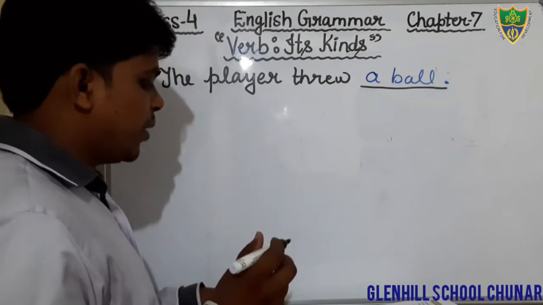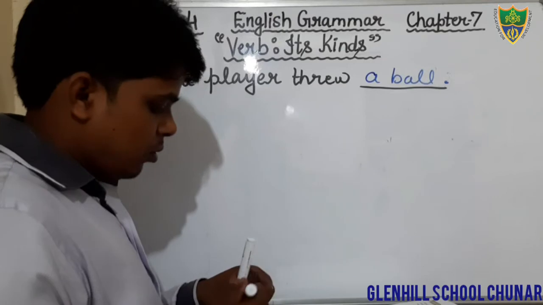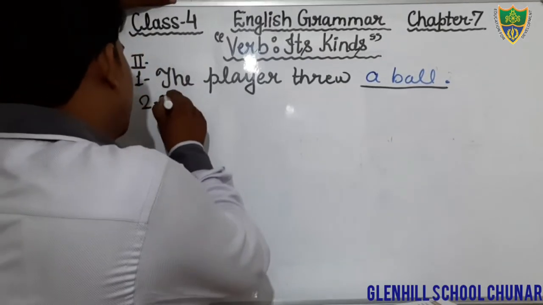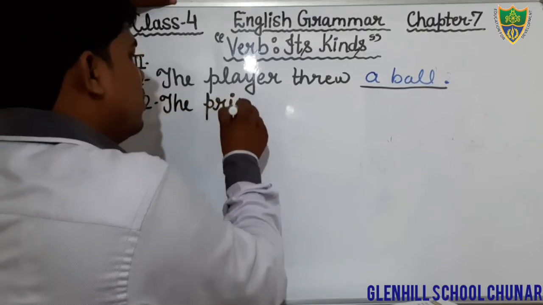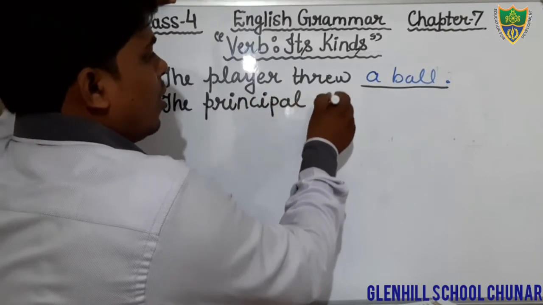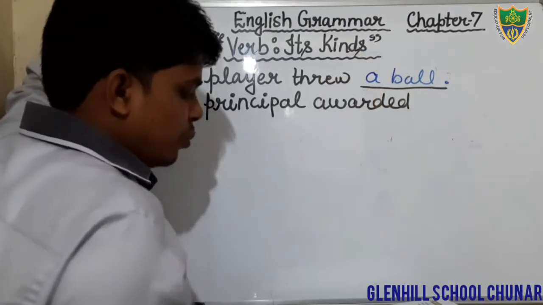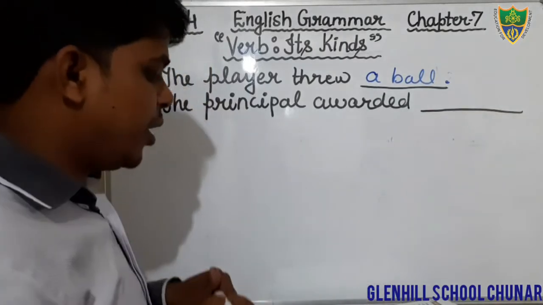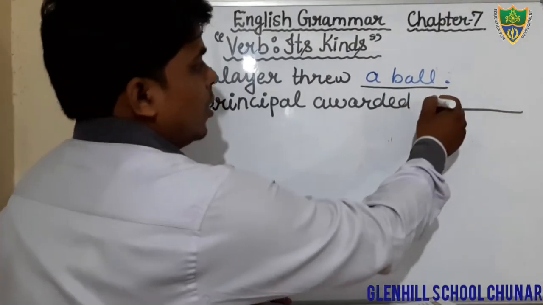Question number 2: The principal awarded. There is a blank. You have to fill an object. The principal awarded a prize.